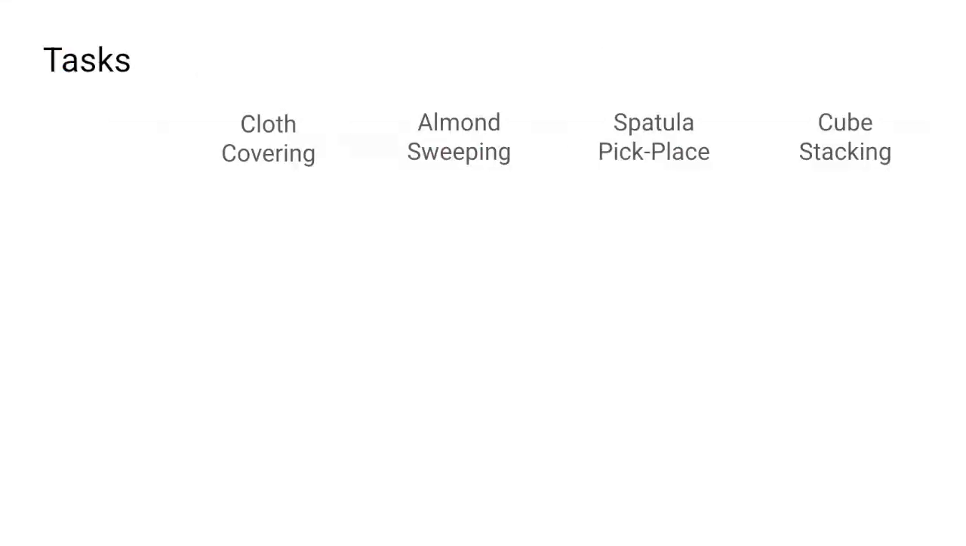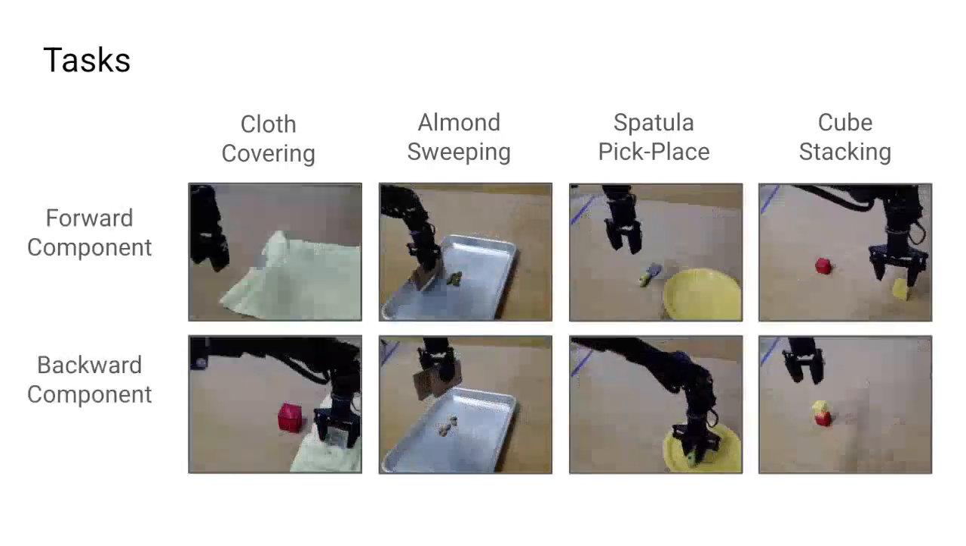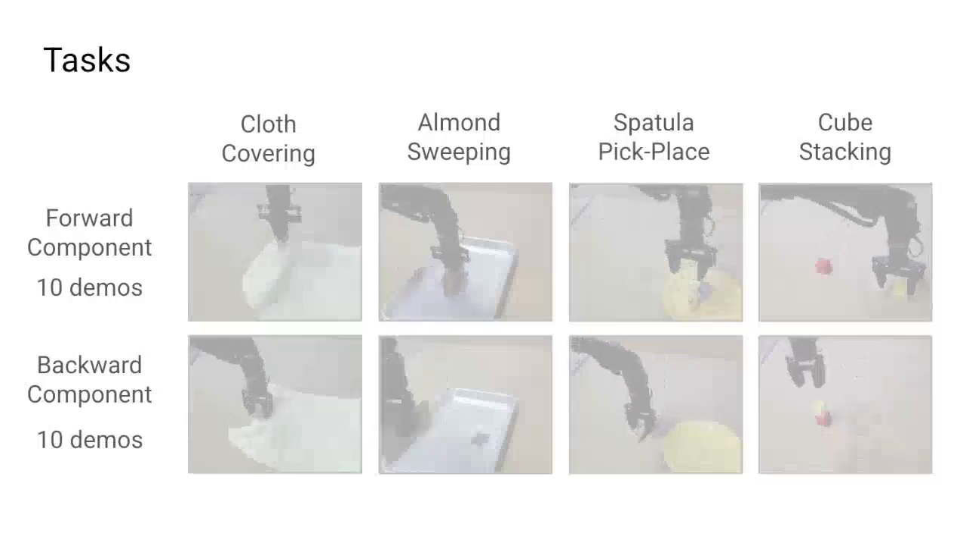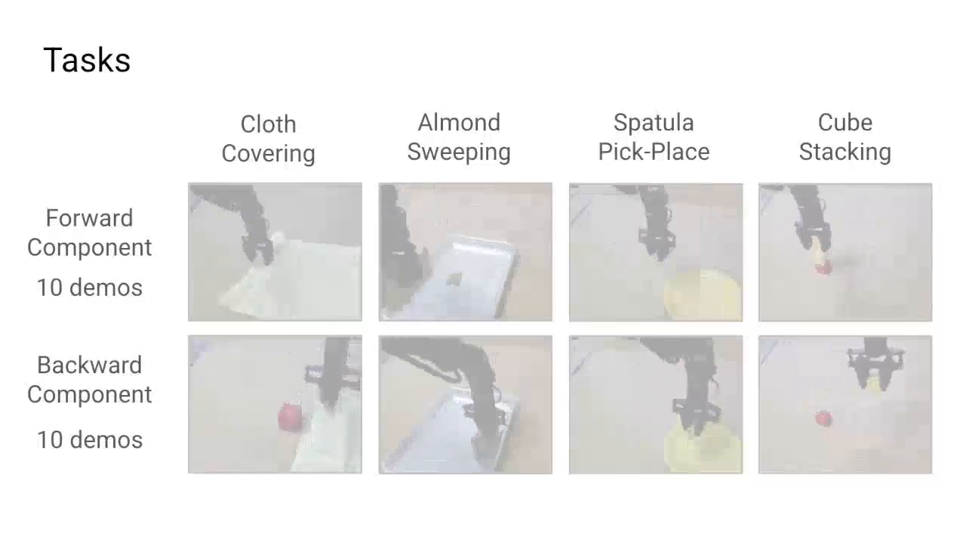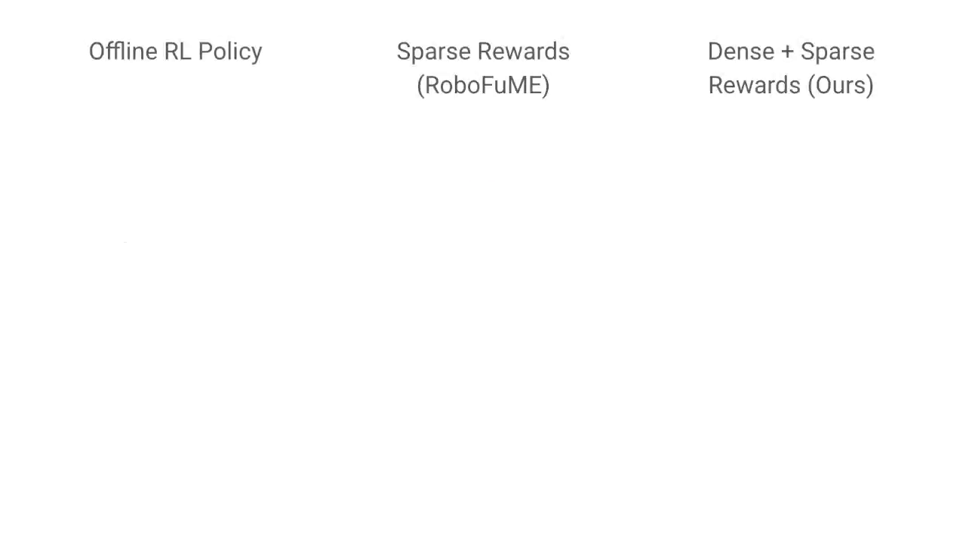For our real robot experiments, we evaluate KAGI on cloth covering, almond sweeping, spatula pick place, and cube stacking. These tasks are suitable for autonomous RL as they have a forward and backward component. The forward and backward policy are separately learned and alternately practiced. For each task, we train the policy on 10 forward and 10 backward demos, 5 times less than recent autonomous RL pipelines. We compare KAGI to an offline RL policy as well as RoboFume, which performs online fine-tuning using only sparse task completion rewards.